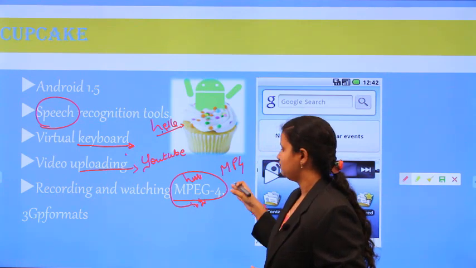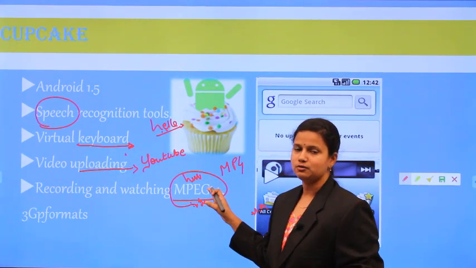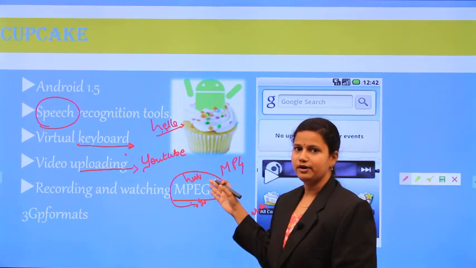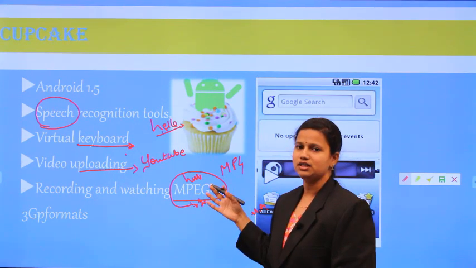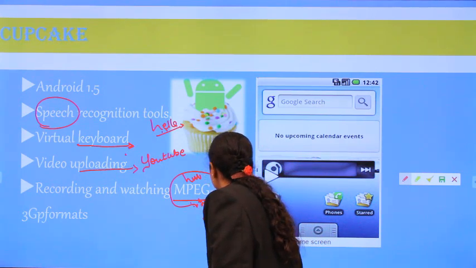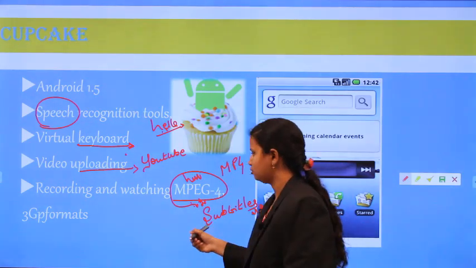But what are the additional features added in this category? We have to store the information of video and audio, and along with the video and audio, we have to store some other content. What is this other content? It is nothing but subtitles. Subtitle information is also stored.